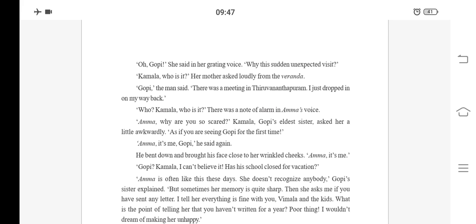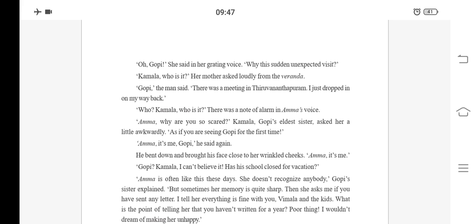Kamala, who is it? Her mother asked loudly from the veranda. So the old lady was asking her daughter, who is it? She was asking very loudly from the veranda who has come.